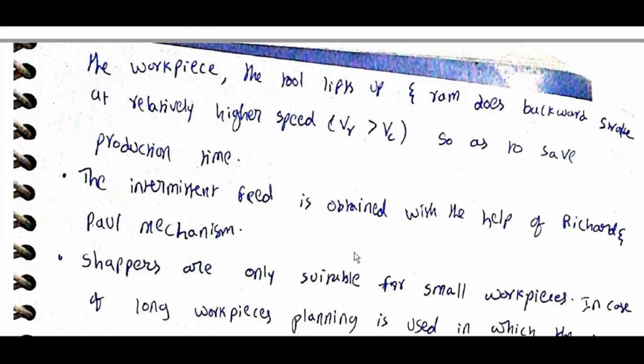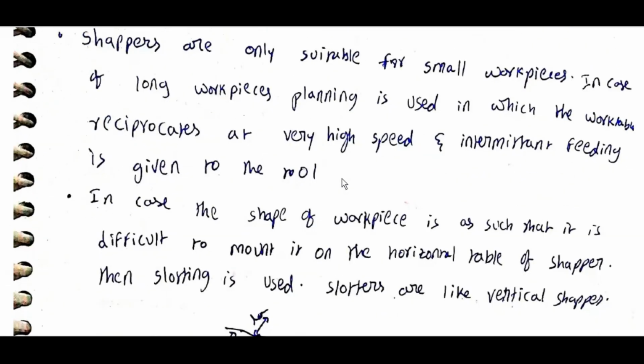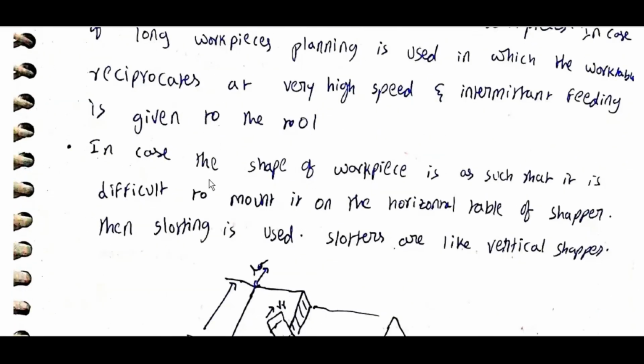The intermittent feed is obtained with the help of the Whitworth quick return mechanism. Shapers are only suitable for small workpieces. In case of long workpieces, planing is used, in which the work table reciprocates at very high speed. Intermittent feeding is given to the tool.